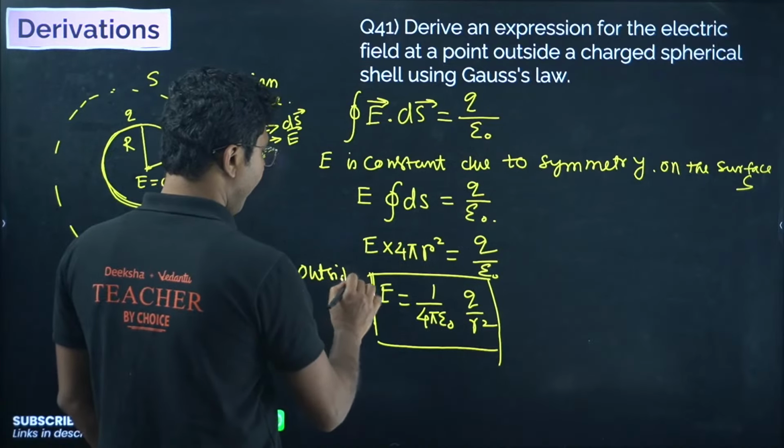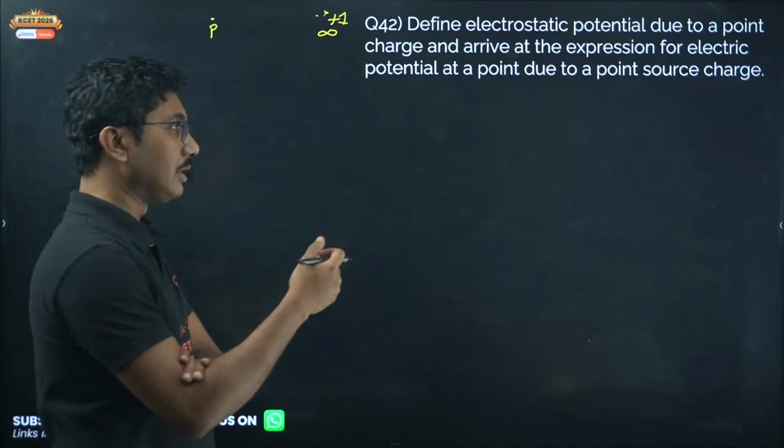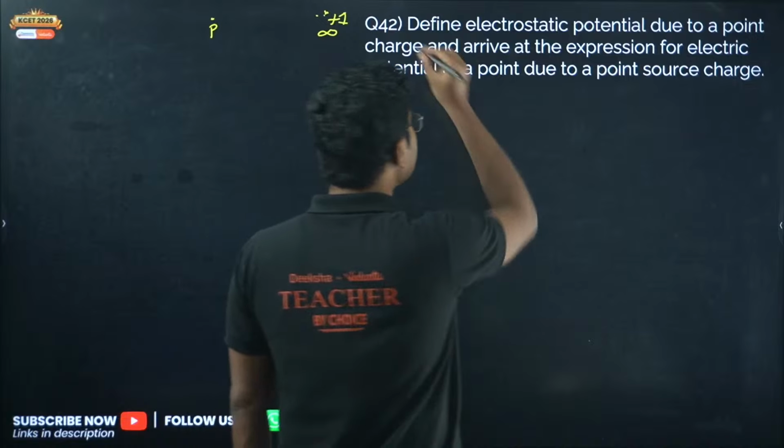Now next, define electrostatic potential due to a point charge and arrive at the expression of electric potential at a point due to a point source charge. Very, very important. The definition of electrostatic potential is the work done required to bring a unit positive test charge from infinity to a point in an electric field. A unit positive test charge is important, and you are bringing it from infinity to a point in the electric field, and that work done is called electrostatic potential.